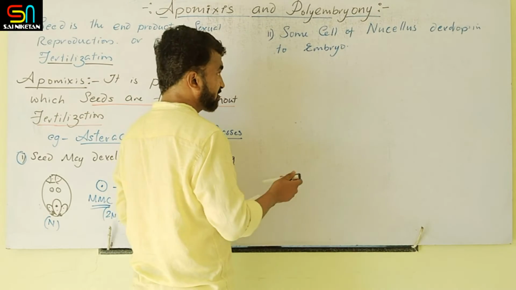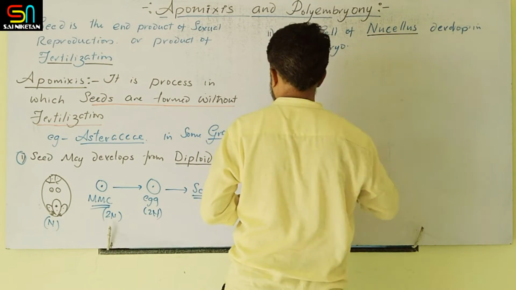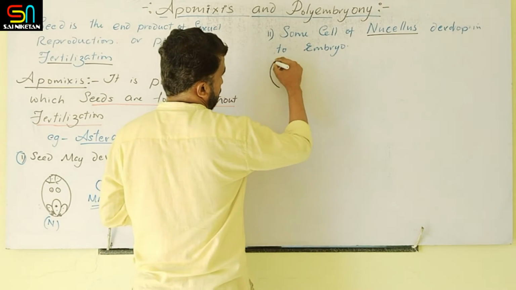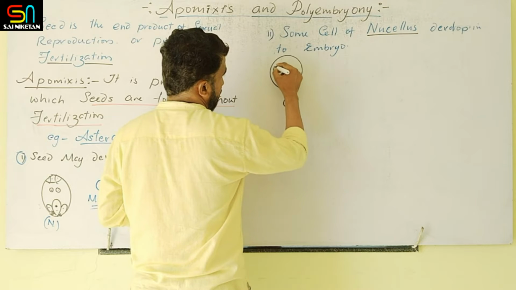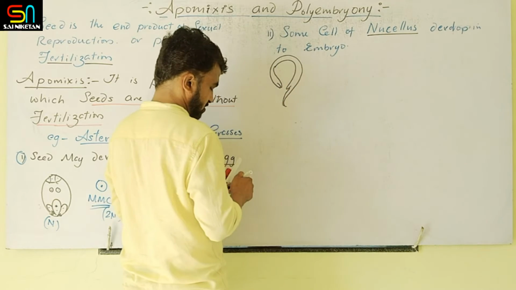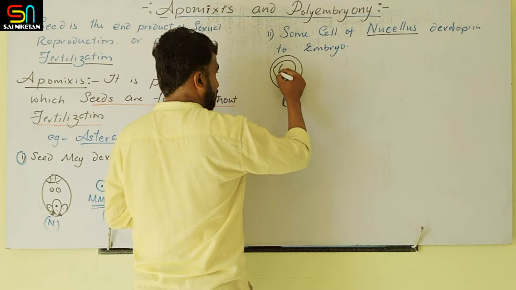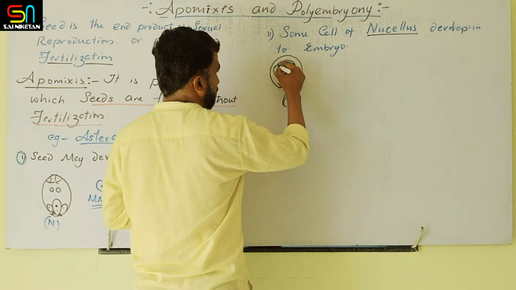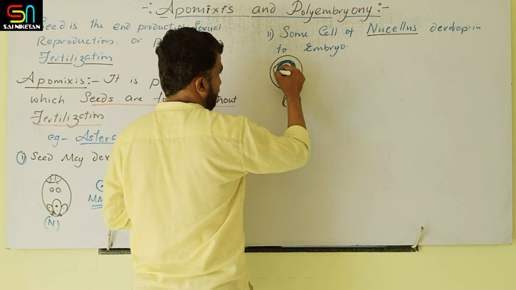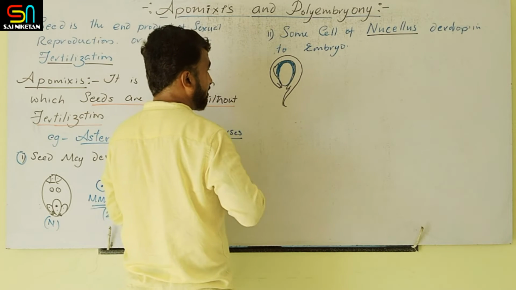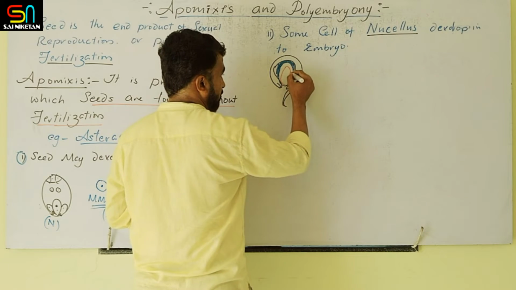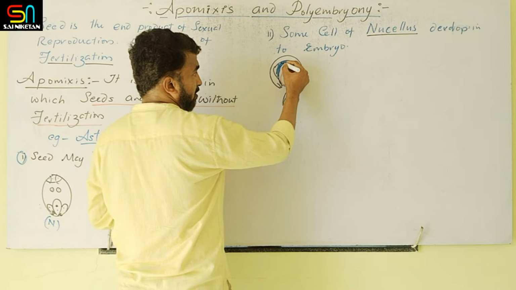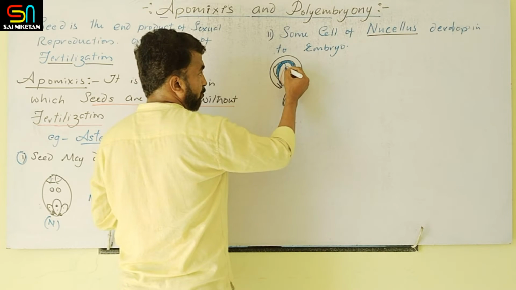So in this case, this is the ovule, and these are the integuments. Just below that, the massive nucellus is there, which is a nutritive tissue. Inside it the embryo sac is there. In this case, some of the nucellus cells enter into the embryo sac and produce the embryo.